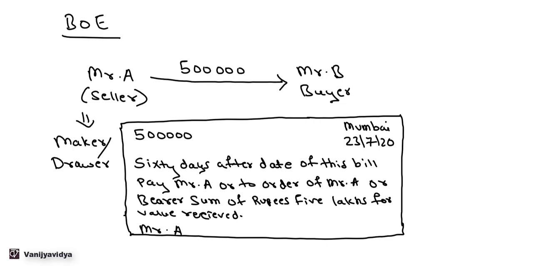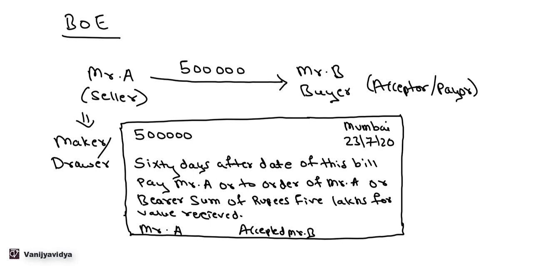Now, he sends this instrument to Mr. B. So, it is accepted by Mr. B. Okay, so Mr. B is known as acceptor of the instrument, or he is also known as the payer of the instrument because he is the one who will be making the payment.